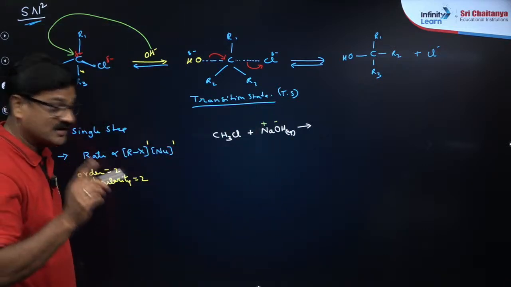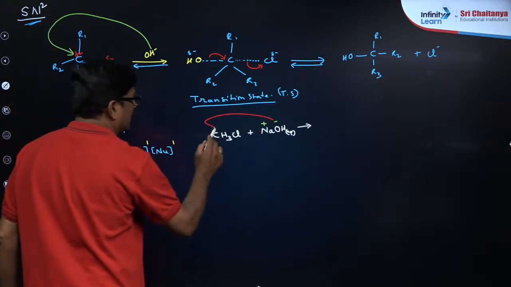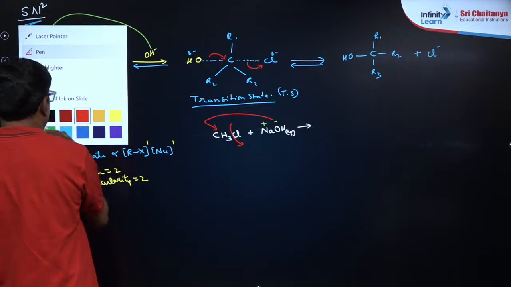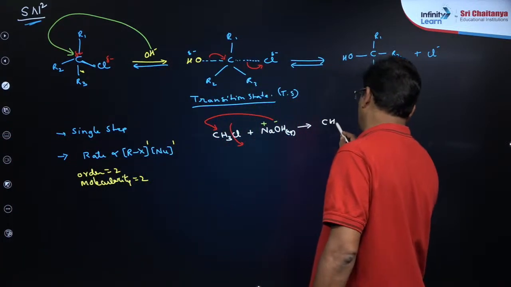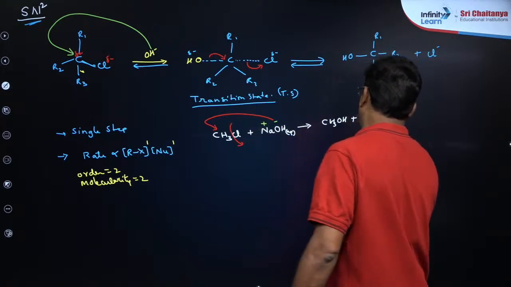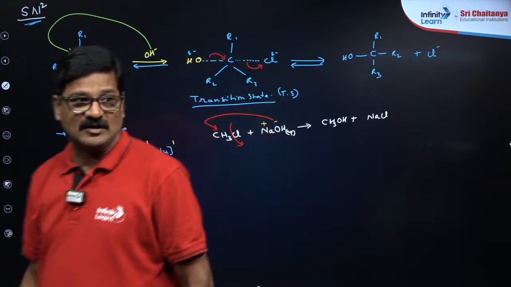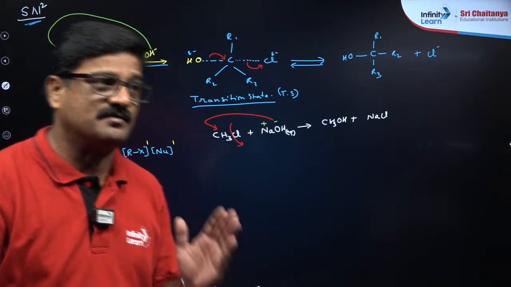OH minus is the nucleophile here. This nucleophile attacks here, so that Cl is expelled, and you get methyl alcohol in a single step, with sodium chloride as a product. This nucleophilic reaction follows second order kinetics, so it is a bimolecular nucleophilic substitution reaction.